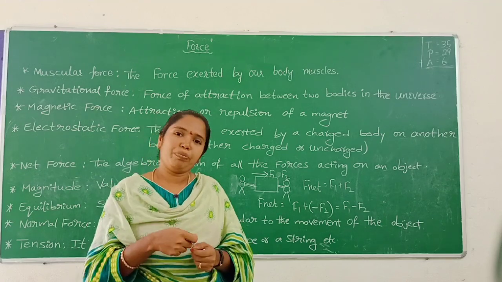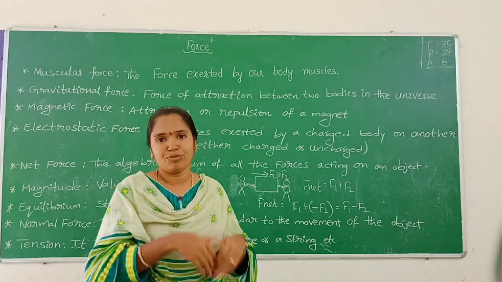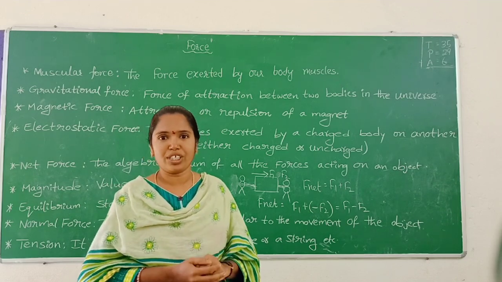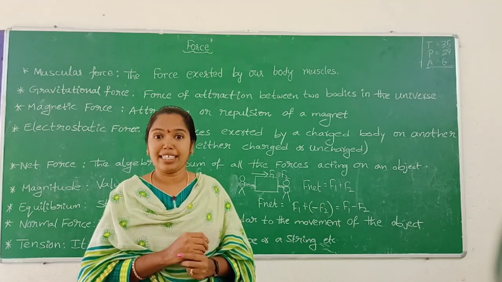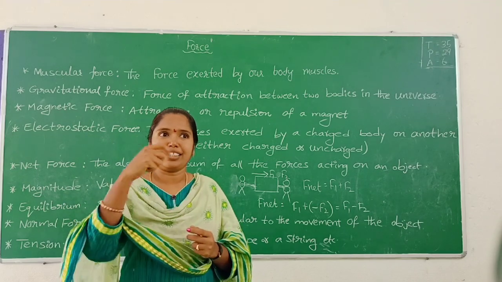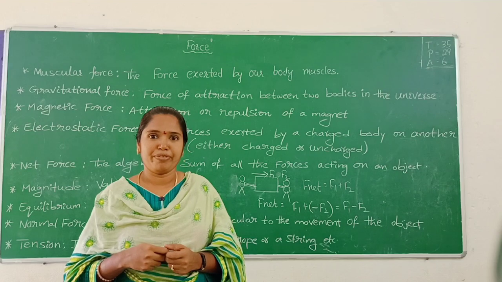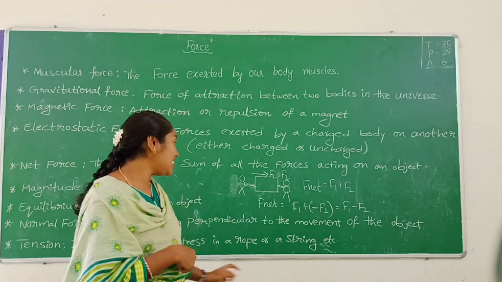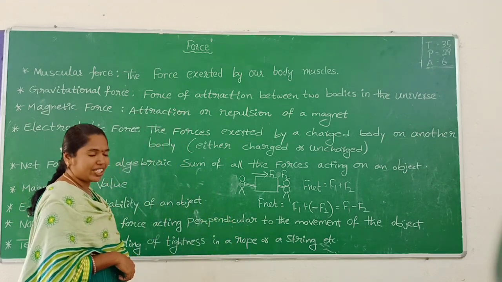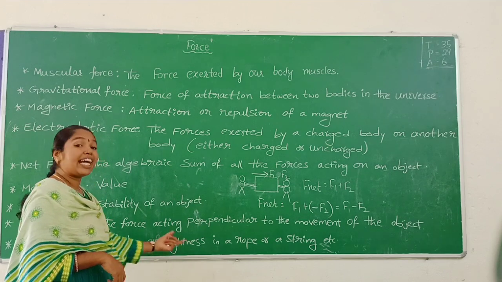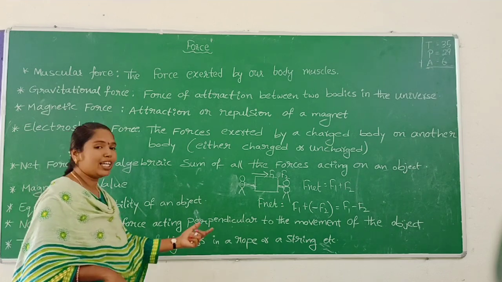Without a rope, the bucket would fall into the water. But it does not, because the string or rope is tied. So here tension is acting. It is the feeling of tightness in a rope.